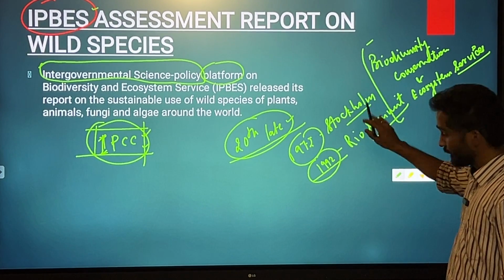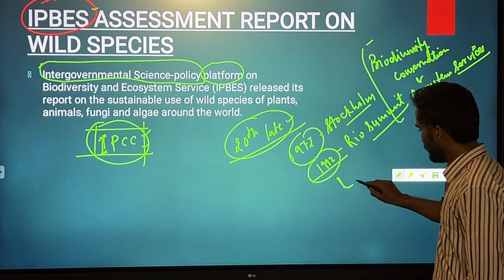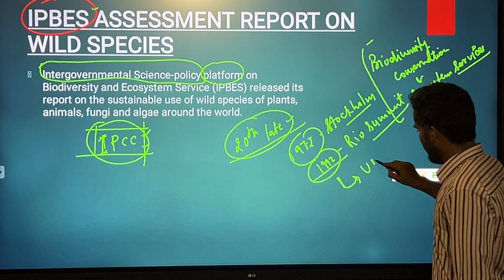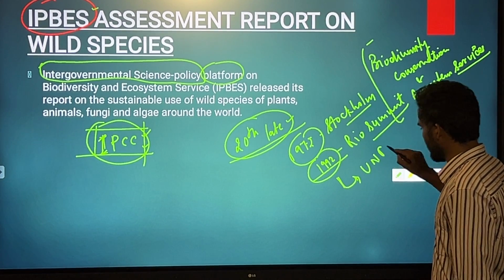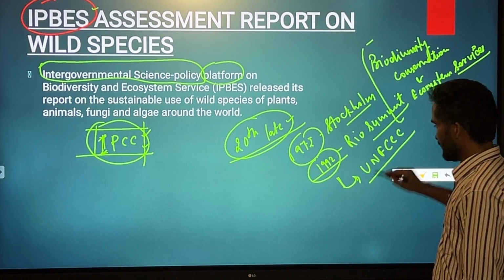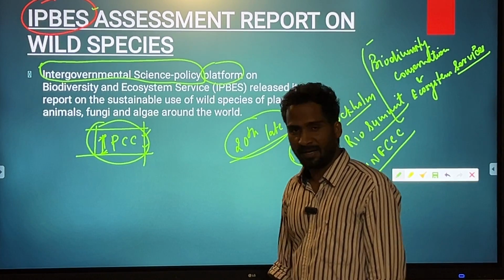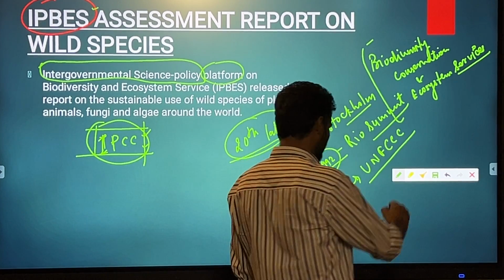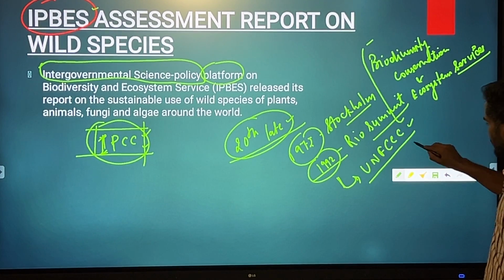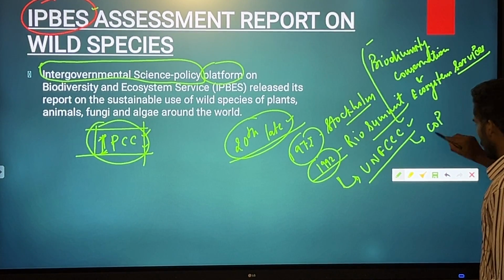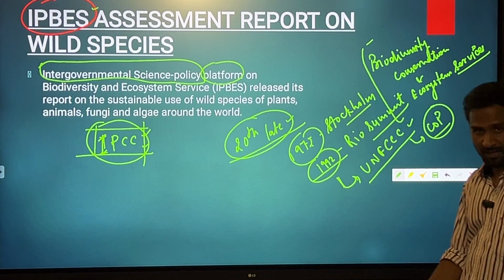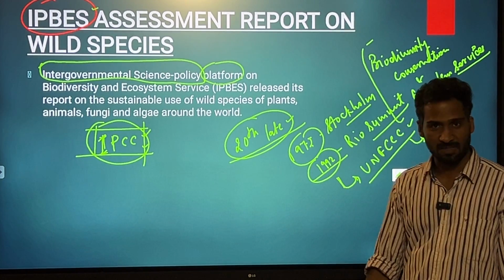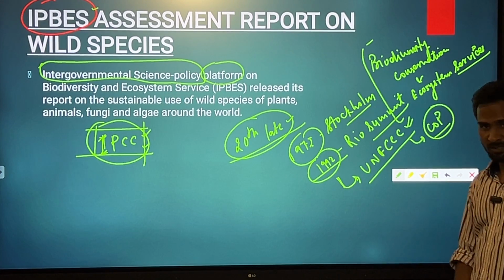After the 1992 Rio Summit, there is development of a convention called UNFCCC, United Nations Framework Convention on Climate Change. This is a very important convention which holds a Conference of Parties every year, which is the highest decision making body with respect to this platform.